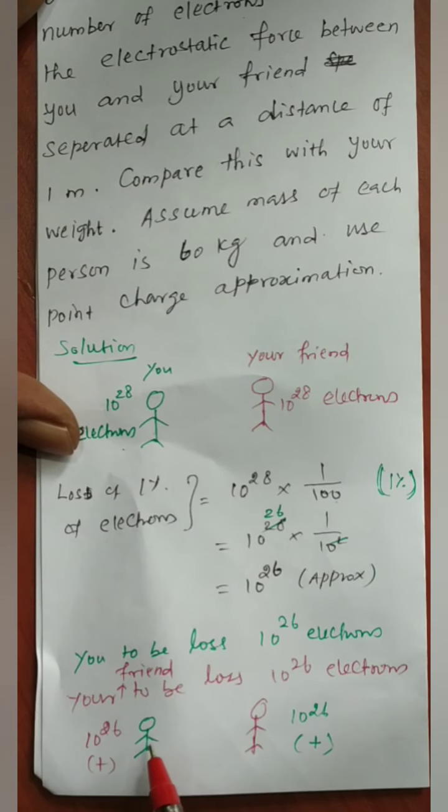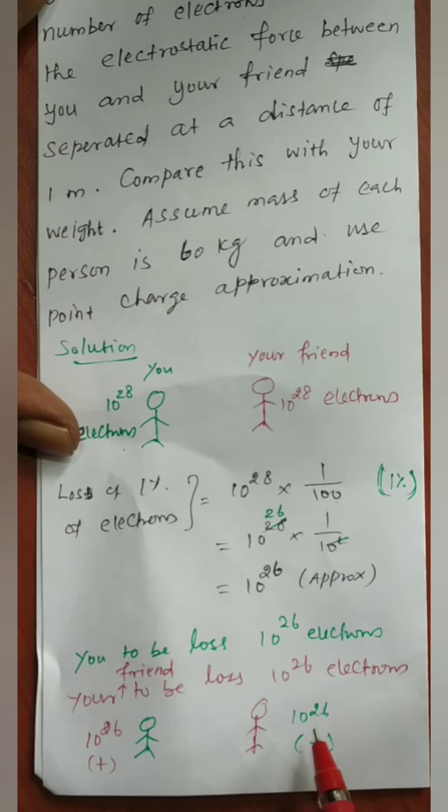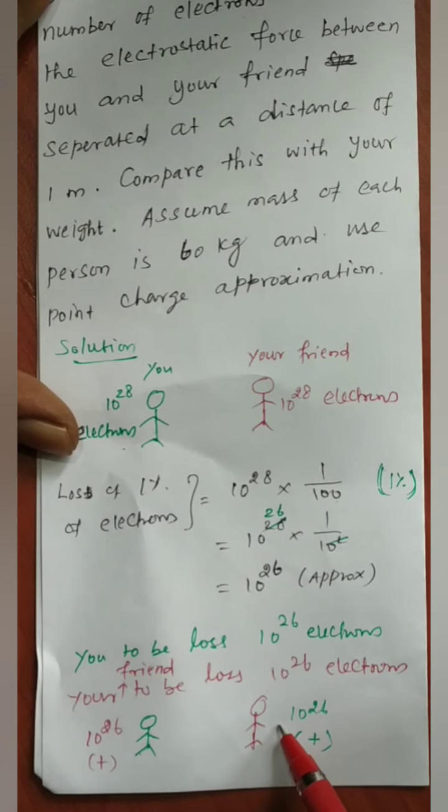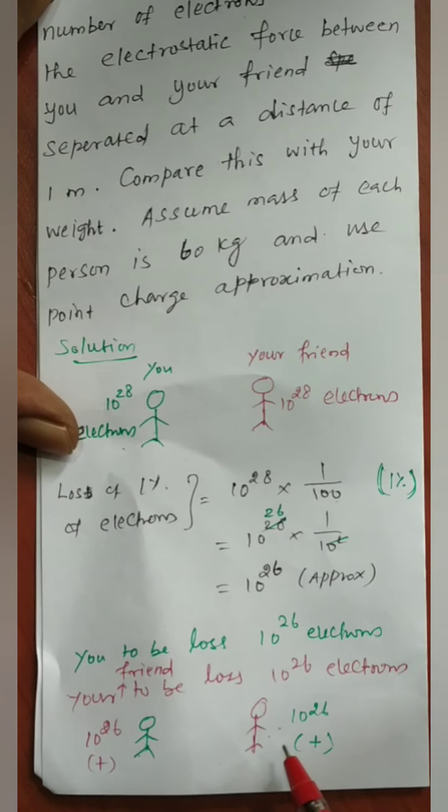That means you become more positive, that is, 10 to the power of 26 positive charges you have got more. The same way your friend also has got 10 to the power of 26 positive charges on him. So electrons வெளியில போச்சுனா அதுக்கு equal amount of positive charge இந்த இடத்துல இருக்கும். The same way the equal amount of positive charge அதே போல இங்கேயும் கிரியேட் ஆயிருக்கும். You should understand.